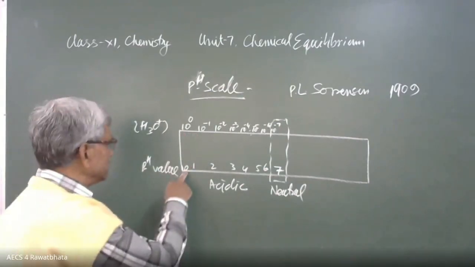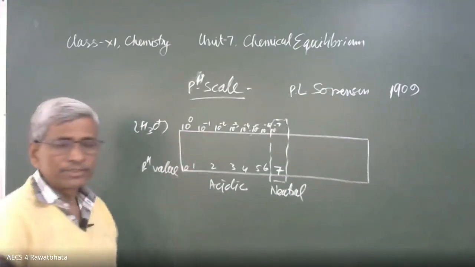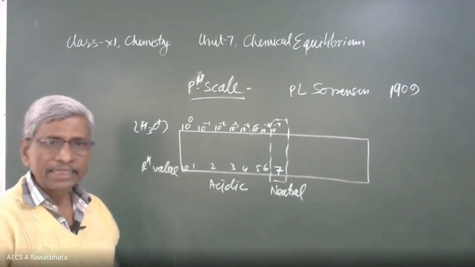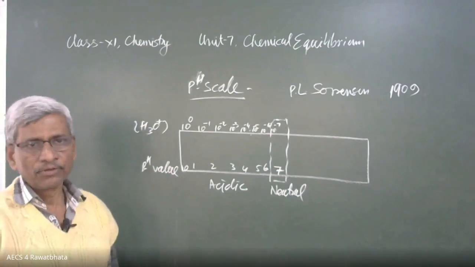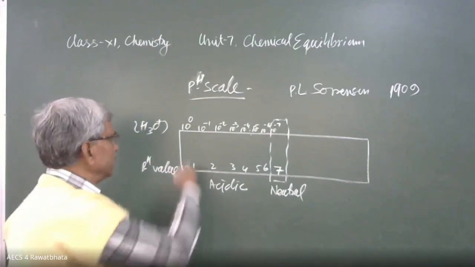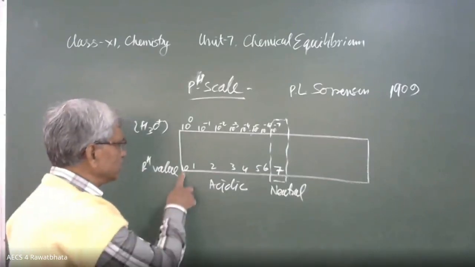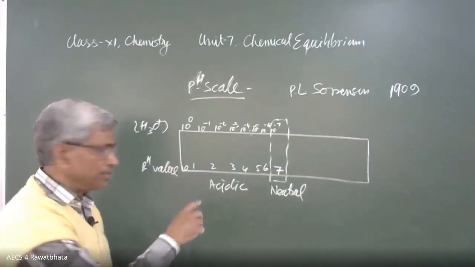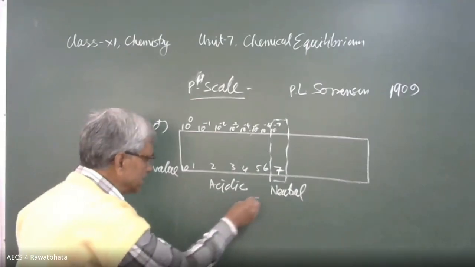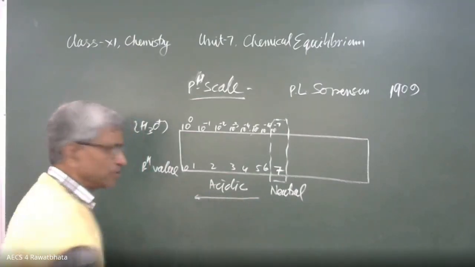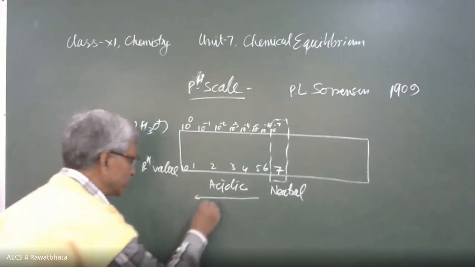The value of pH is 0, the hydrogen ion concentration is maximum, that is 1 mole per liter. 10 raised to power 0 means 1 mole per liter. Hydrogen ion concentration maximum, that's why acidic strength increases in this direction. This is the acidic strength.